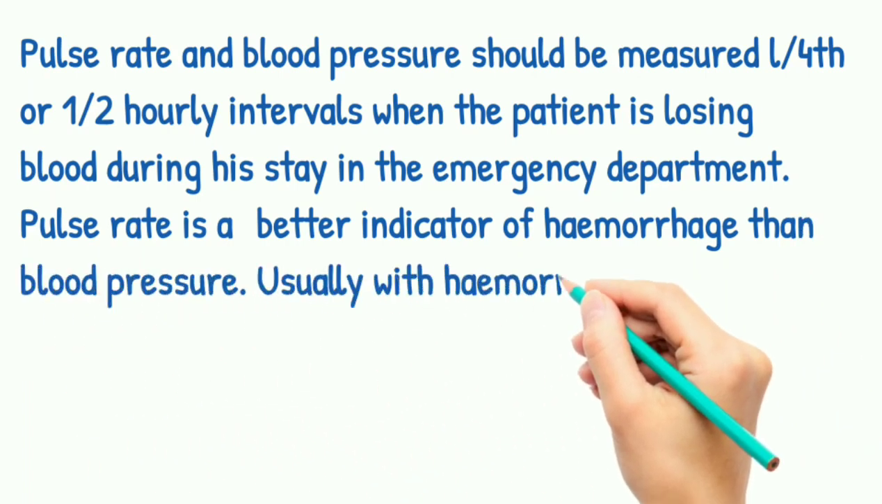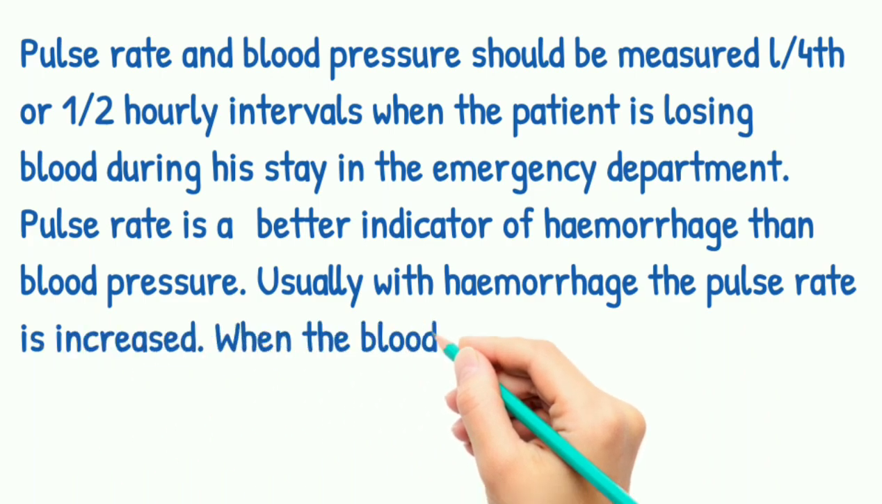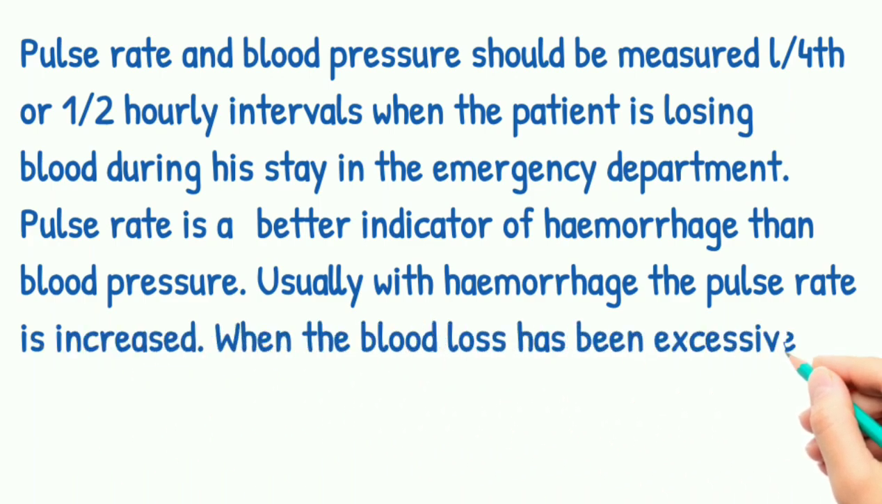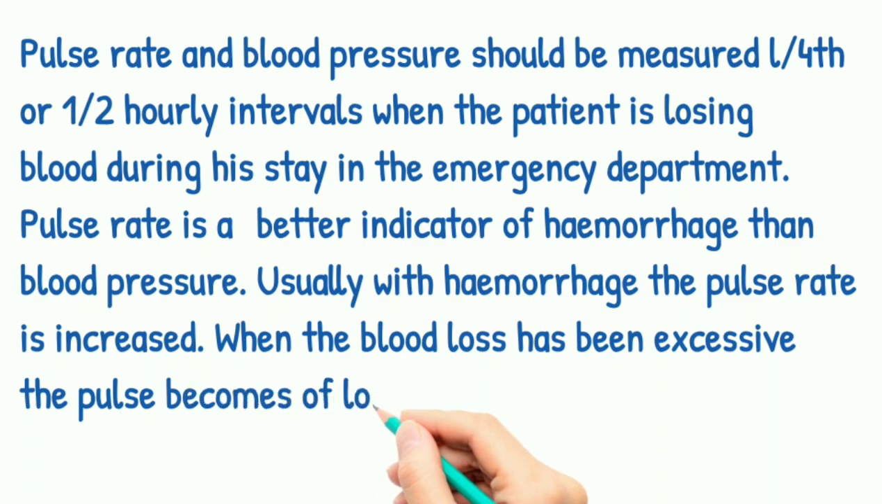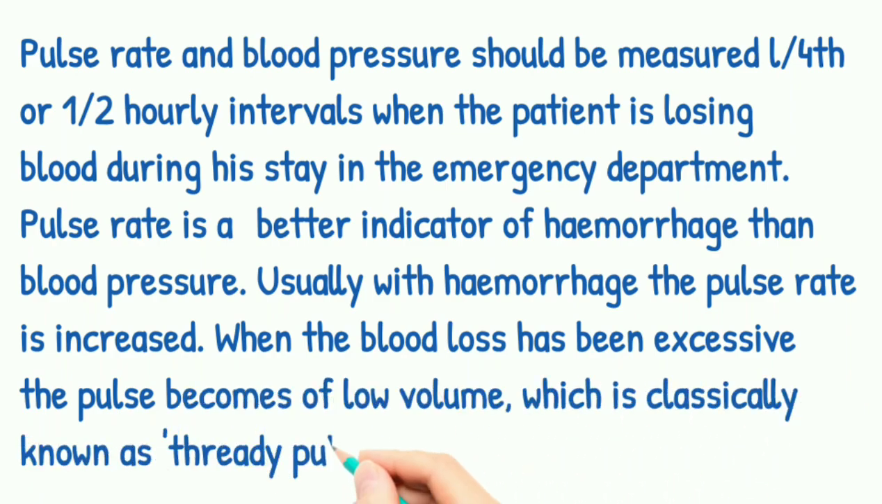Pulse rate is a better indicator of hemorrhage than blood pressure. Usually, with hemorrhage, the pulse rate is increased when the blood loss has been excessive. The pulse becomes low volume, which is classically known as thready pulse. Measurement of the blood loss.